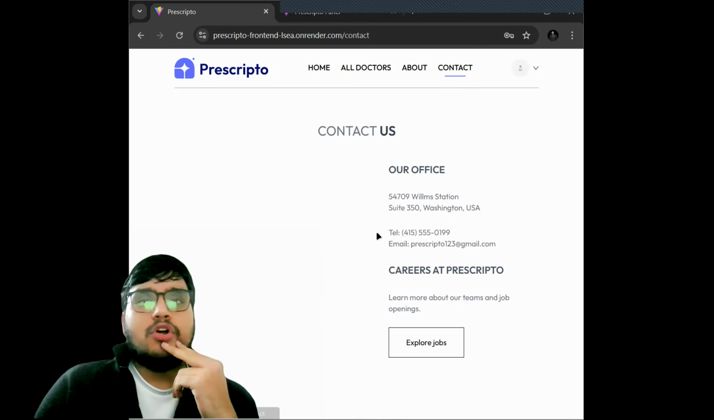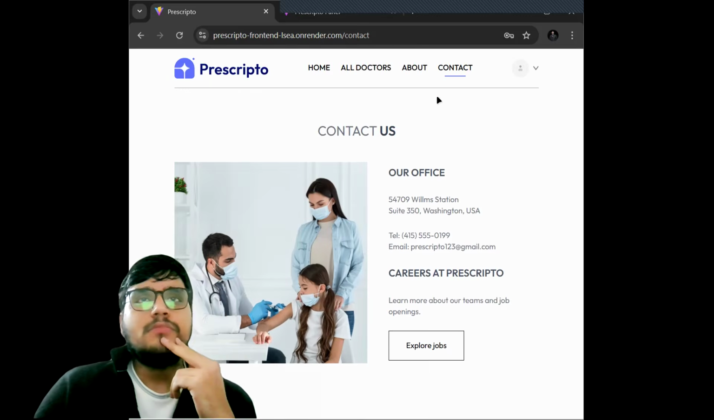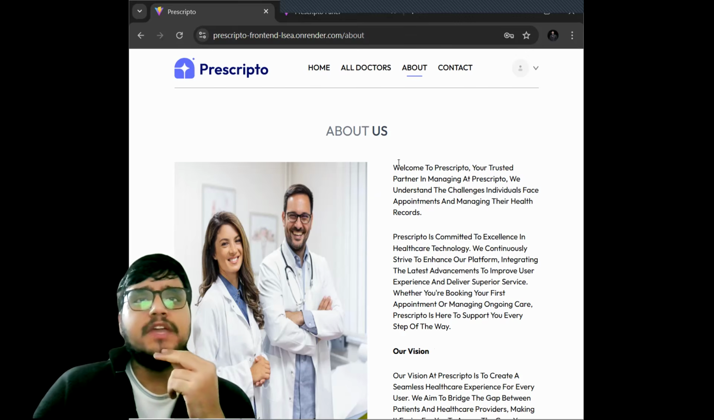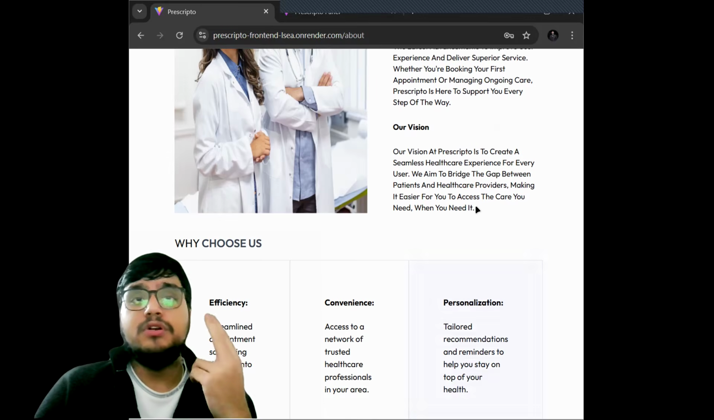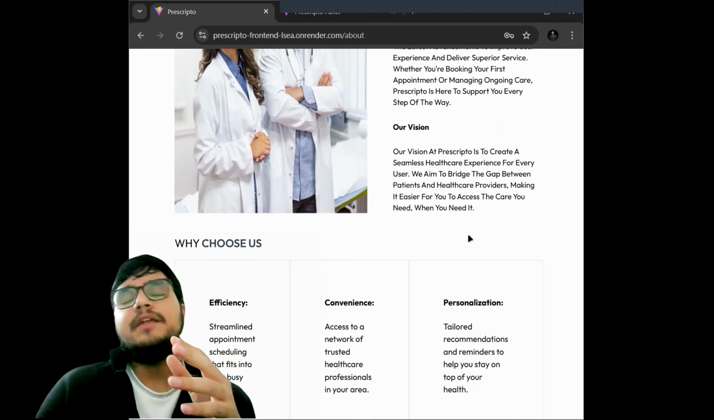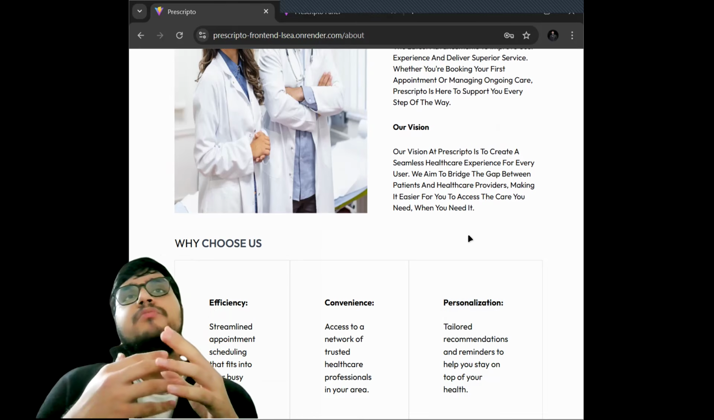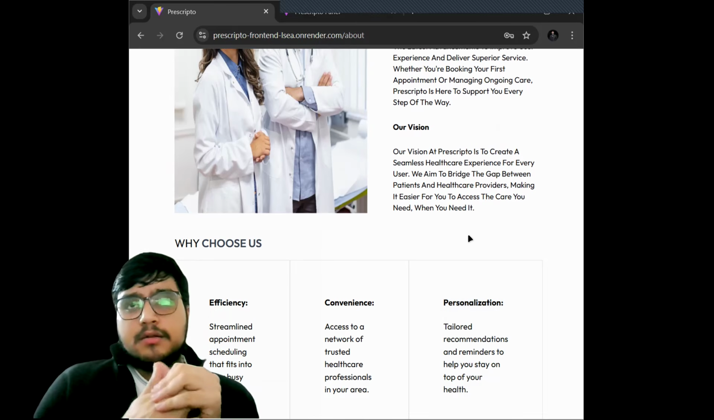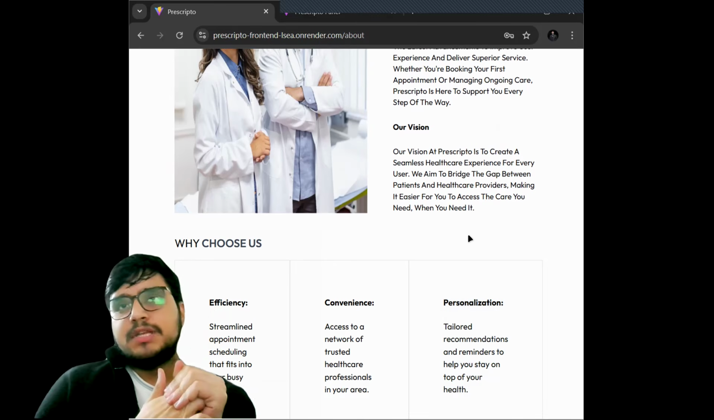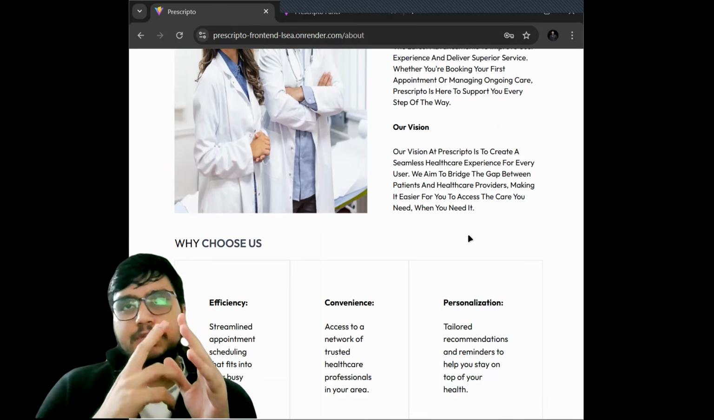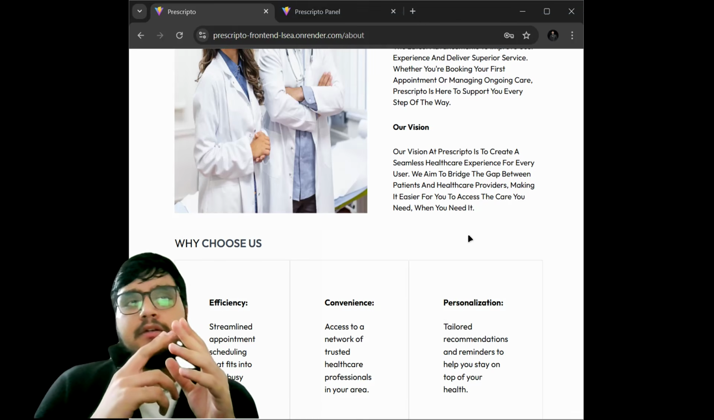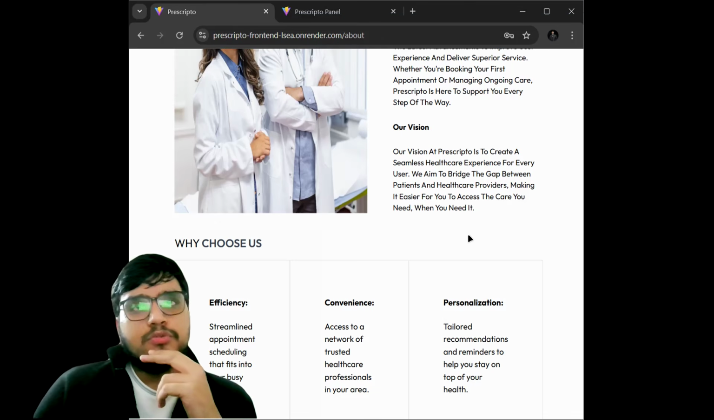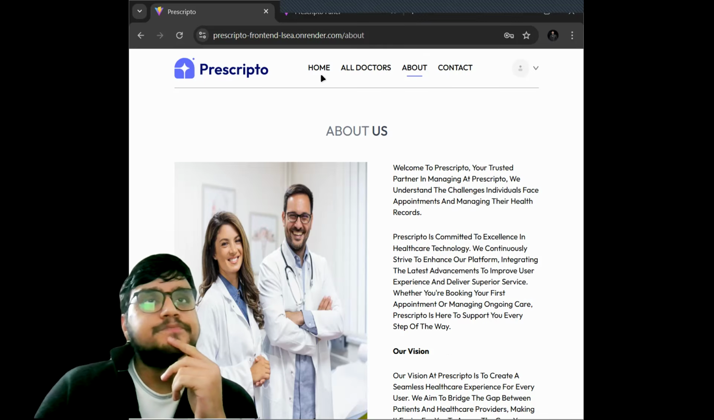So this is our contact info. This is our about info, where we have described what our motto is, which I told you earlier also, what our problem statement was, and how we are catering to two major issues: hassle-free appointment of the doctors, and keeping track of doctor visits. So these two problems we have solved here.